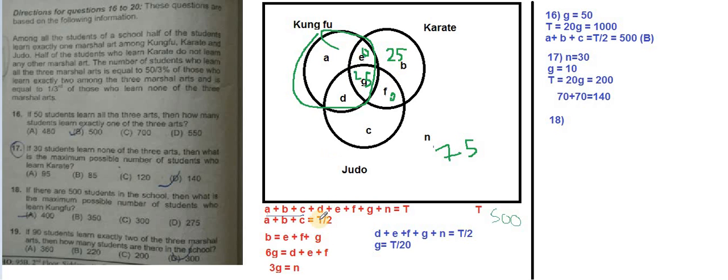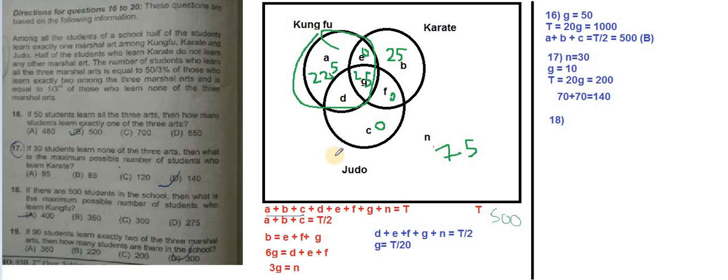Okay. Now another condition is a plus b plus c is total by 2. Total is 500. So a plus b plus c should be 500 by 2, that is 250. And since we have to maximize this kung fu part, I will try to put as much possible inside. So 25 this one is, so the rest 225 I will put all in A, and C I will put 0, because we have to maximize this kung fu part. Okay, now just check what is left. 225 plus 75 is 300, 325 and 25 is 350, so 150 is left.